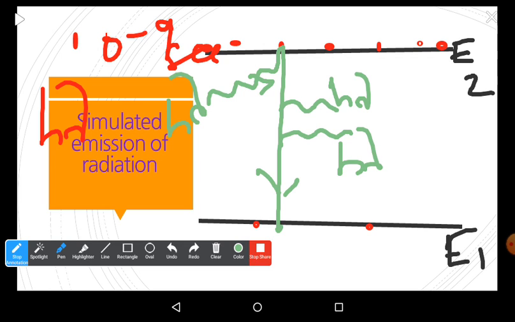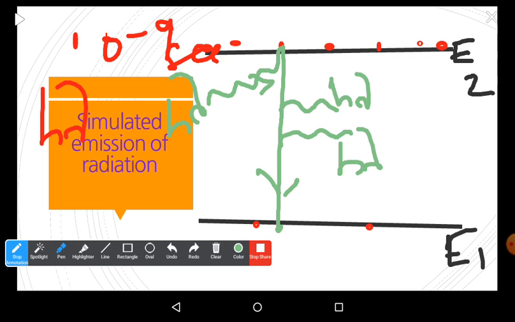So once again, we revise the same concept here. We have considered two levels, E1 and E2. One is the ground level and another is the excited level E2. The lifetime of the E2 energy level is 10 power minus 9 seconds, and the atoms in E2 stay for 10 power minus 9 seconds. And then, to perform stimulated emission, we select one external photon. This selected photon has the energy h nu.